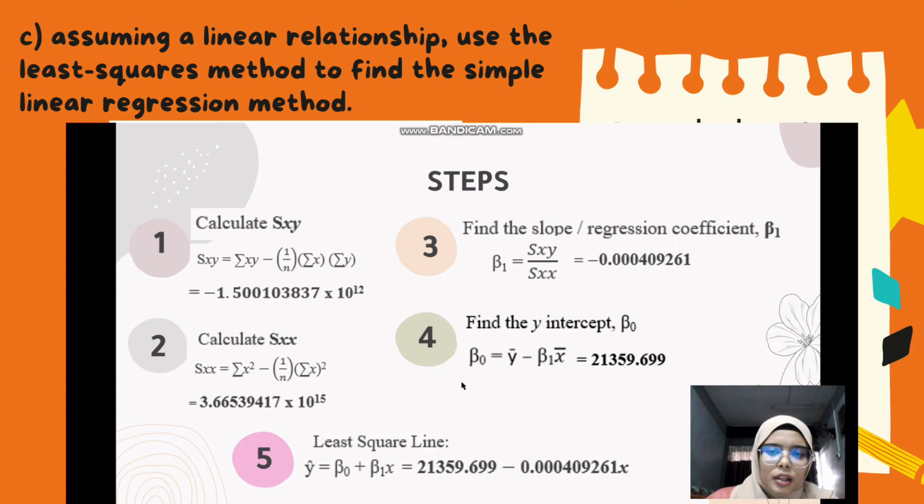And after we get all the answers for Sxy, Sxx, b1, b0, we can put the answers into the formula of the least square line, and this is the answer that we get. If you can see, the answer that we get is the same as the software SPSS. I think that's all for me. Thank you.